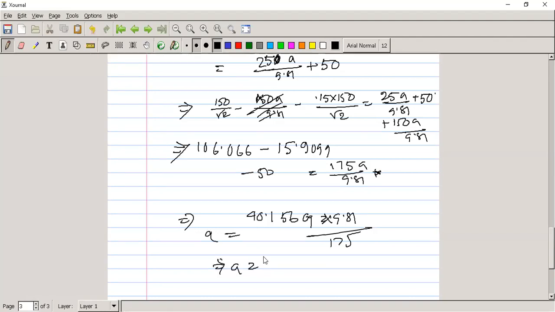Now is it okay? It will give us 2.25. So this is the amount of acceleration.